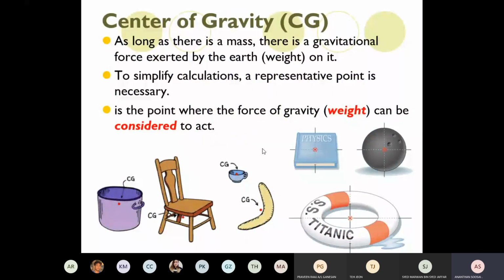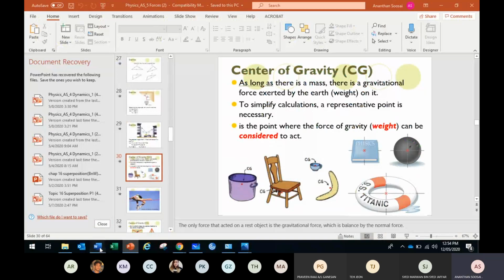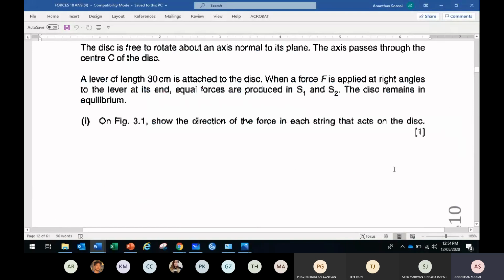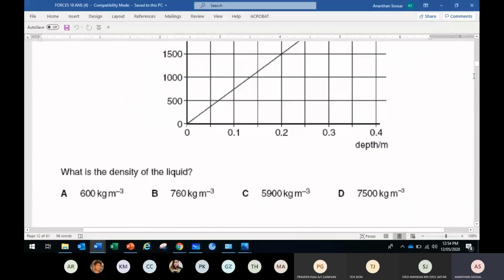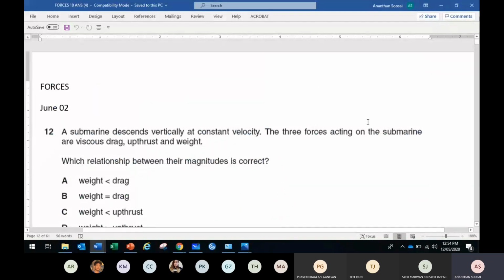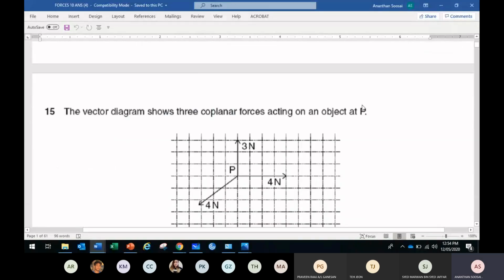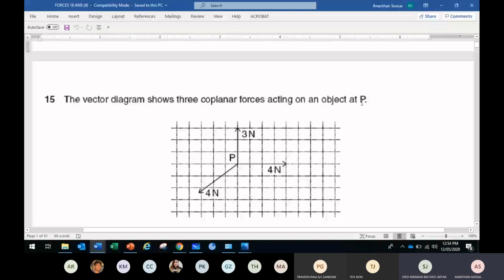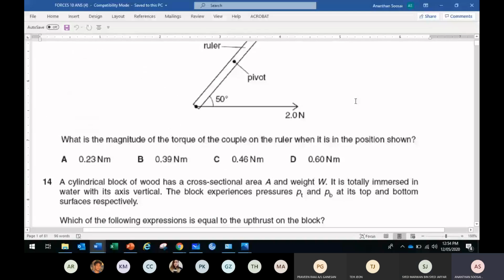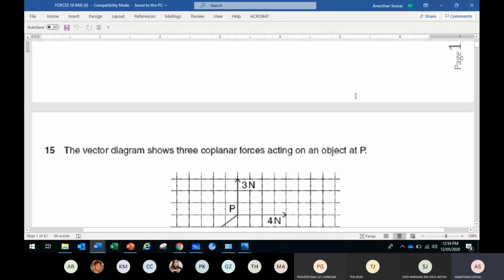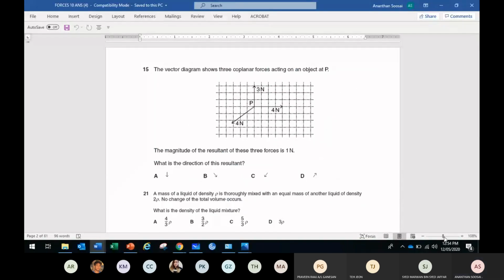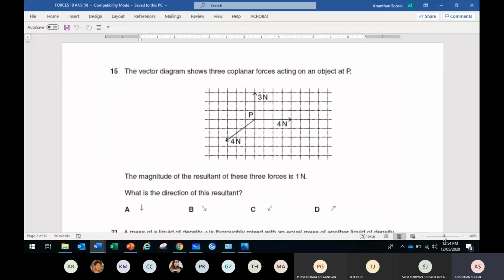Okay, as we do some questions about this, go back to the question. The question is focused on equilibrium now. This question is June 2, question 15, page 2, body equilibrium. What's the answer?